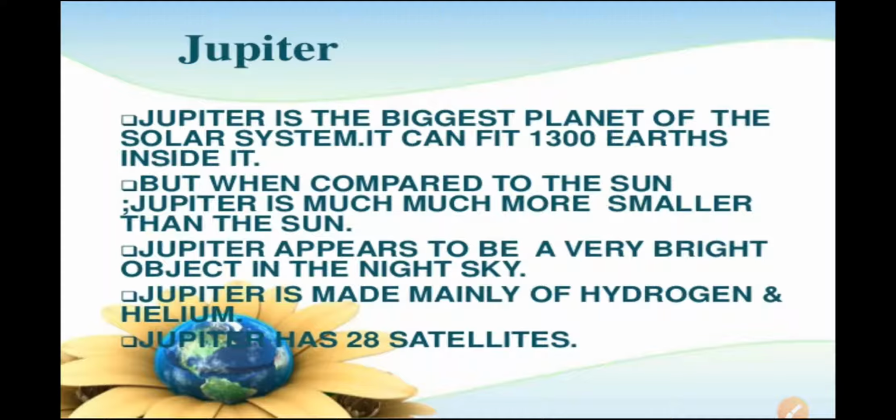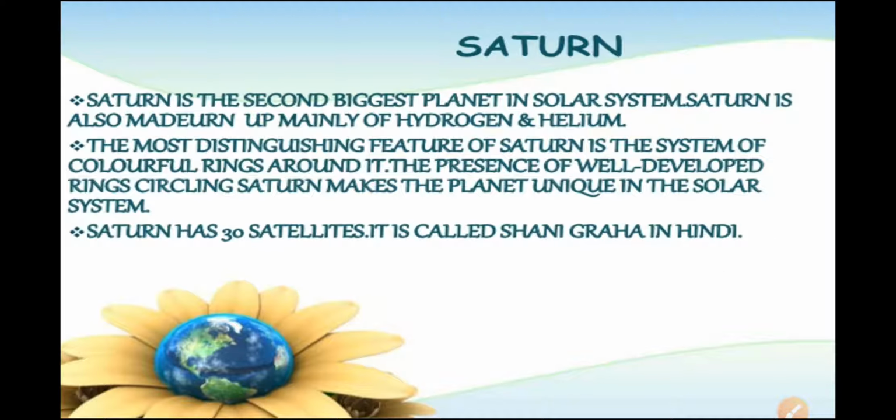moons. Now next to Jupiter there is Saturn, which is also called Shani. Beyond Jupiter is Saturn, which appears yellowish in color. See here, Saturn is the second biggest planet in the solar system. First is Jupiter and then Saturn. So Saturn is also made mainly of hydrogen and helium gases.